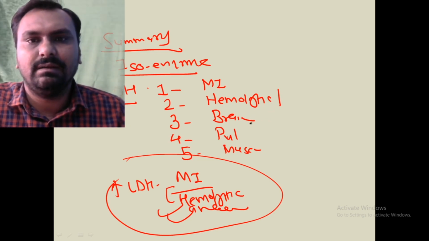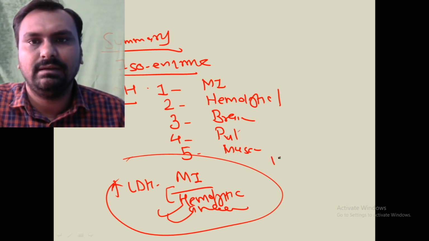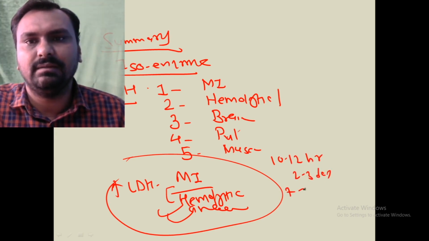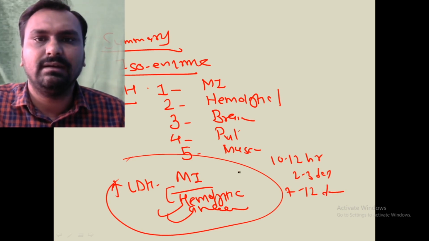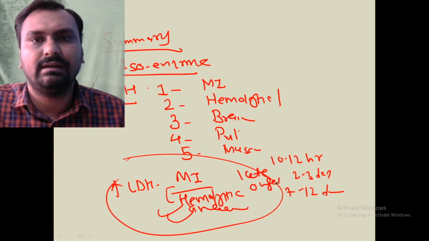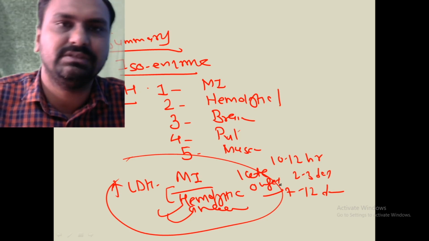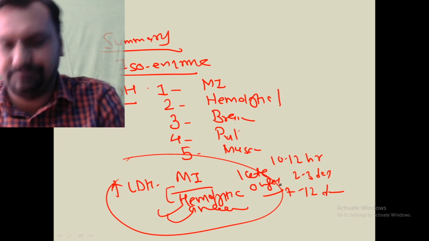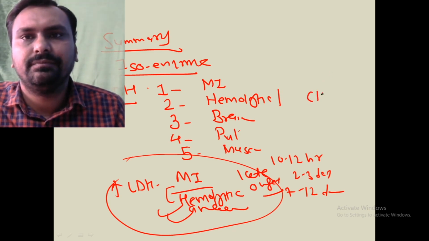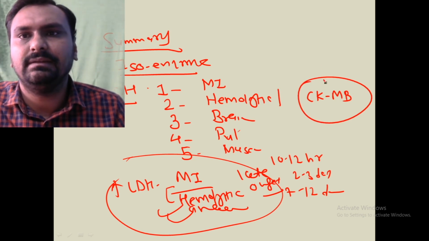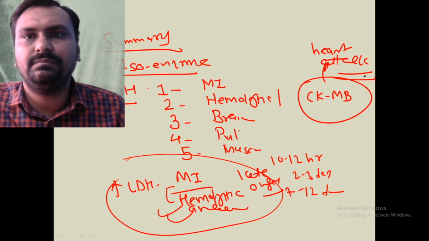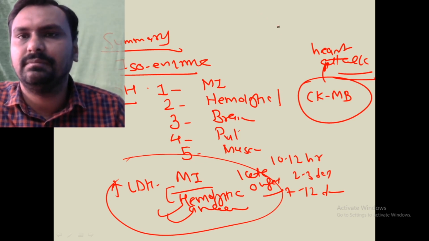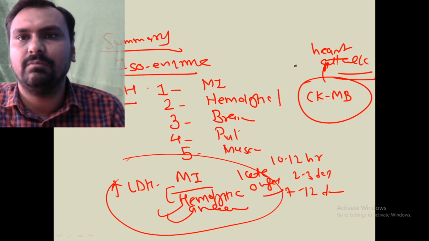LDH level in myocardial infarction increases in 10 to 12 hours, peaks in 2 to 3 days, and remains in the blood for 7 to 12 days. But it is a late onset. A heart attack is an emergency, so that's why it is not that much use. The other is CKMB, which is increased in heart attack, CKMM in muscular dystrophy and CKBB in brain, but most importantly CKMB.